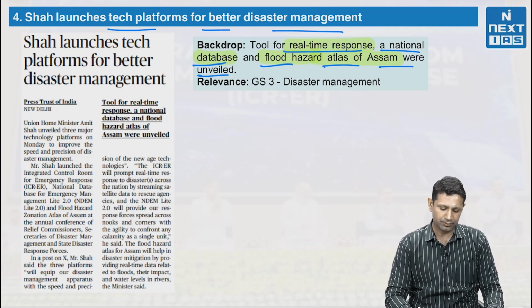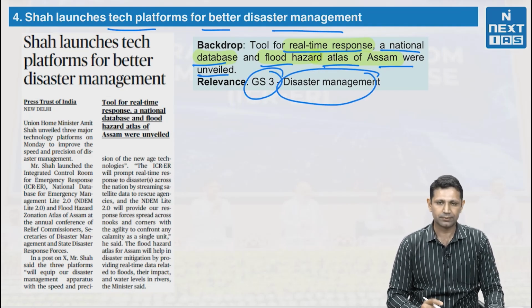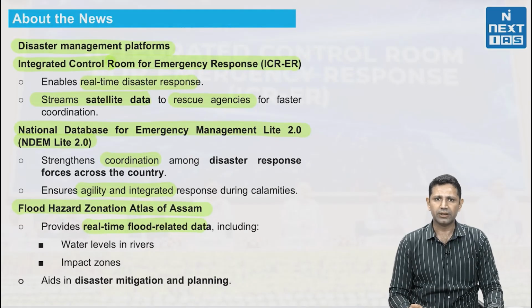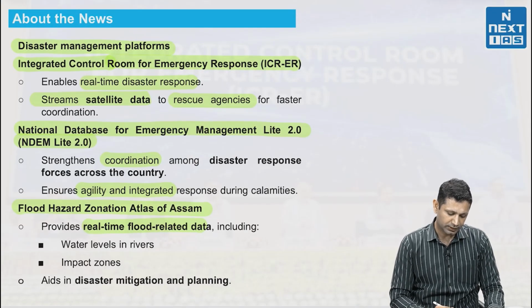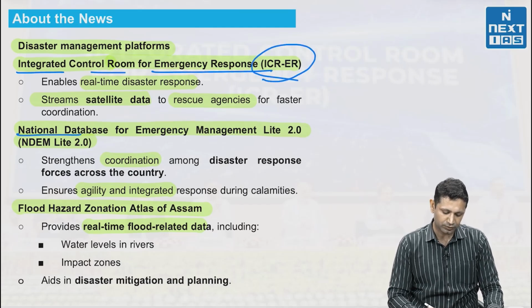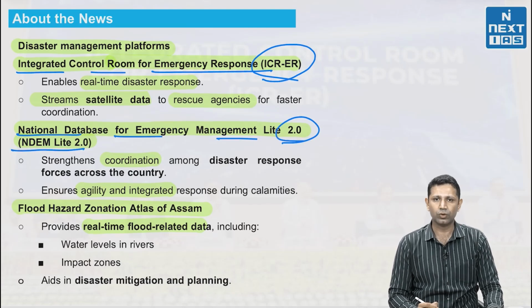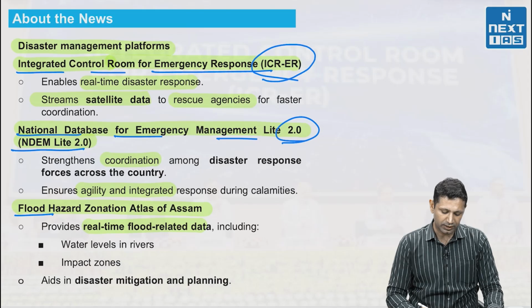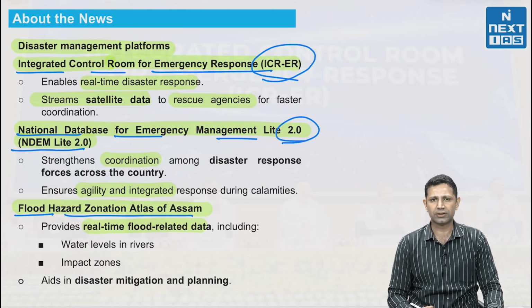This topic is relevant from GS Paper 3 in disaster management. Now these are the three platforms that have been revealed by our Home Minister. First one is the Integrated Control Room for Emergency Response, ICRER. Then we have National Database for Emergency Management Light 2.0, that is NDEM Light 2.0. Thirdly, the Flood Hazard Zonation Atlas of Assam.